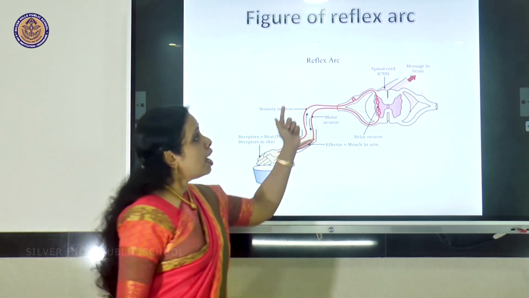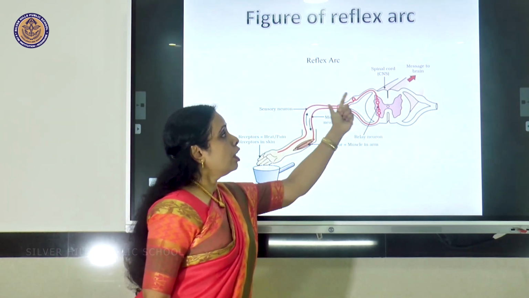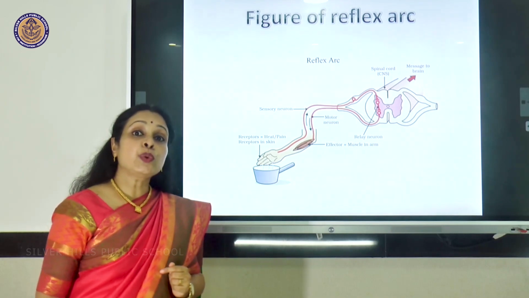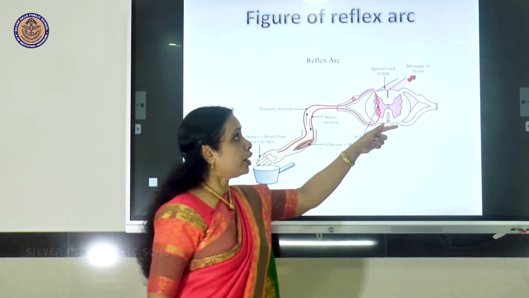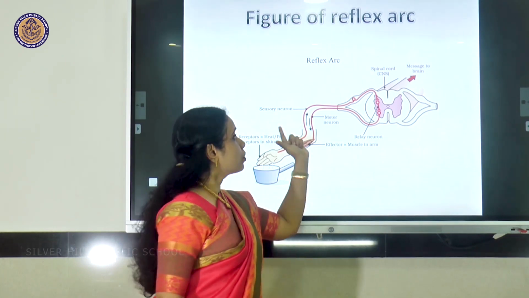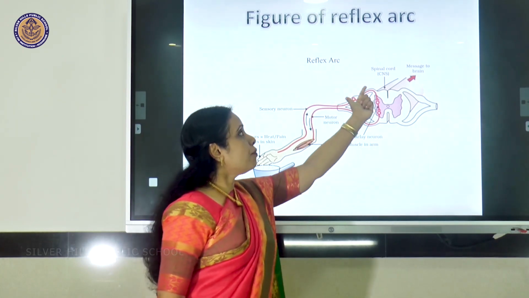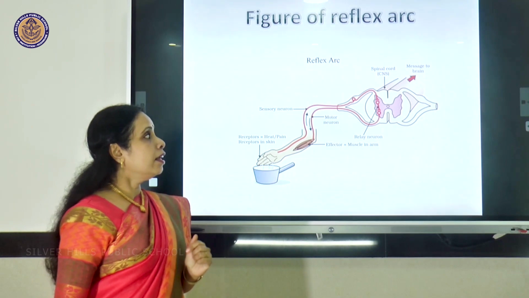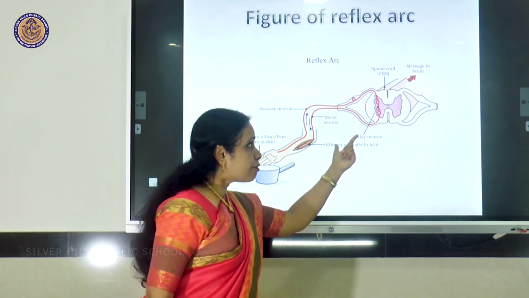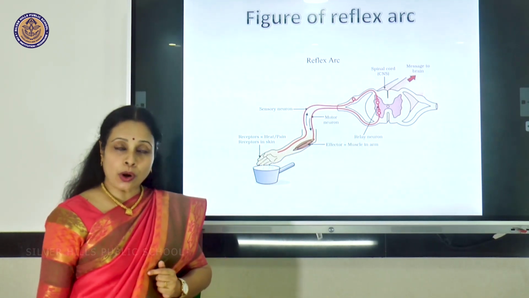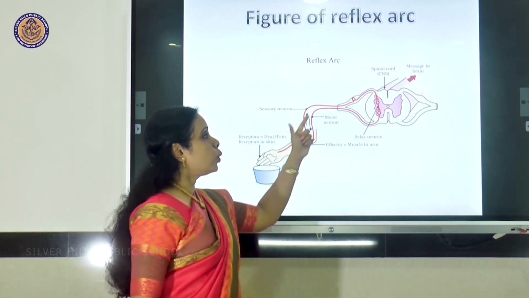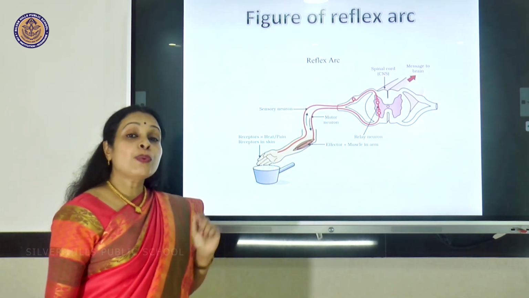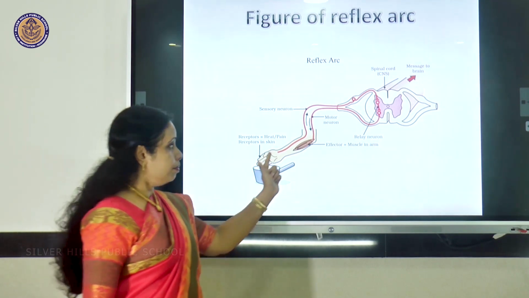So you can see a reverse message is going through the relay neuron in the spinal cord. Here you can see the spinal cord. So the sensory neuron went to the spinal cord. It relays that information through the relay neuron, takes it through another neuron called the motor neuron towards the effector.